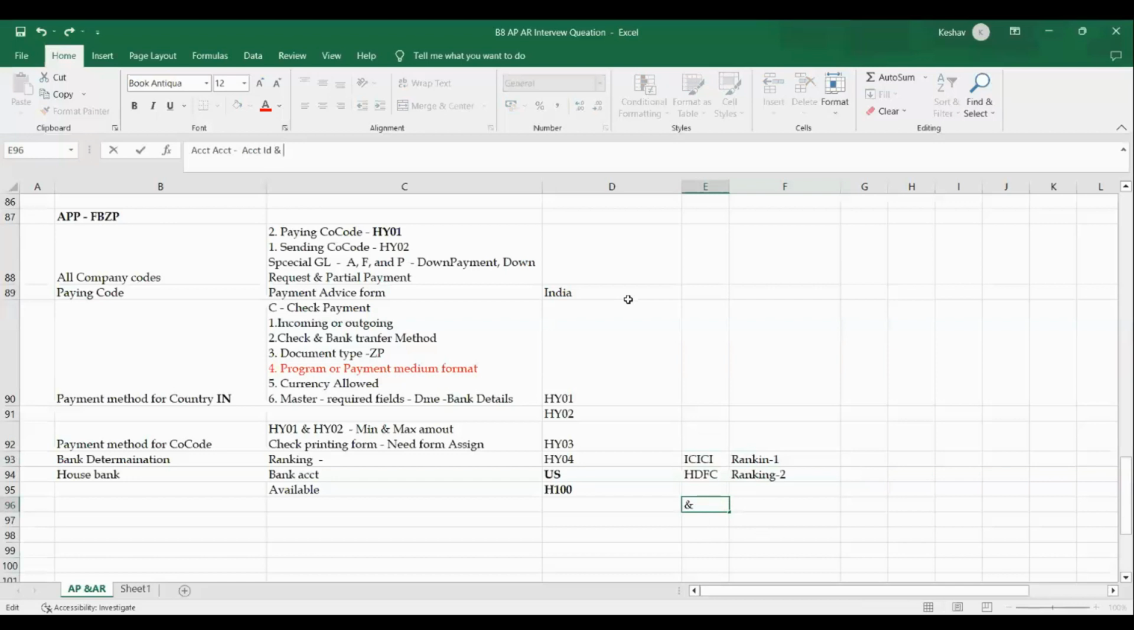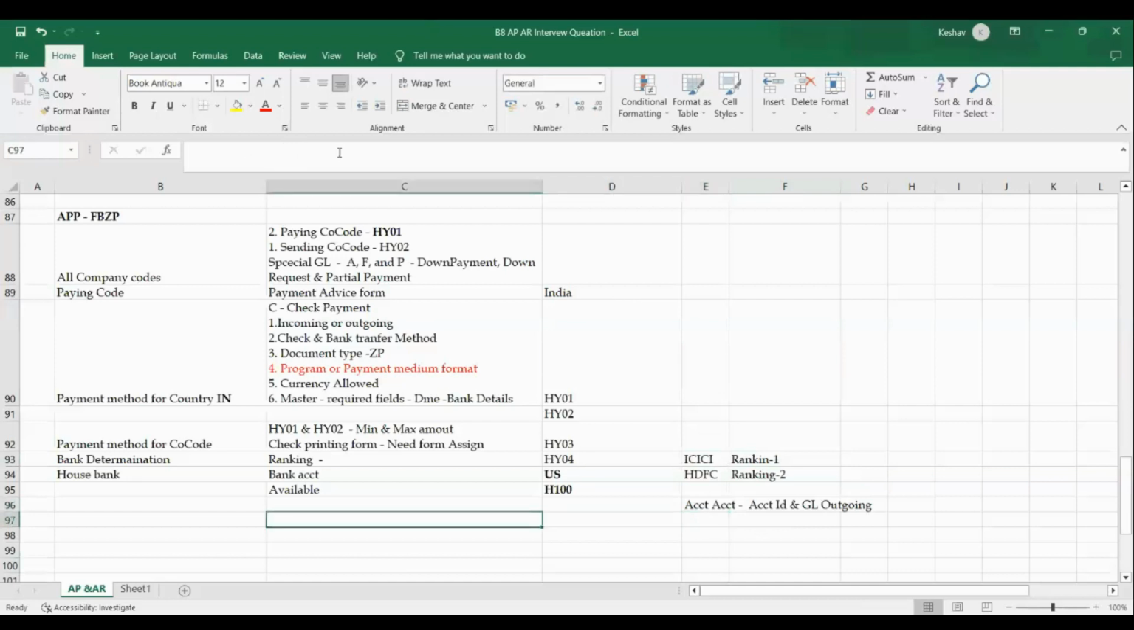Every house bank will use three accounts: one for main, outgoing, and incoming. So here we need to specify the outgoing account with the account ID, and along with that the outgoing GL master GL account. It will ask where we defined the GL master, definitely here. And technically we are required to tell the available amount.